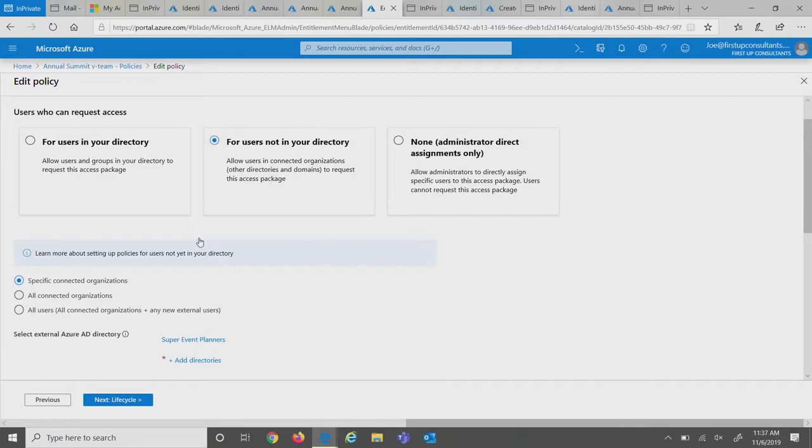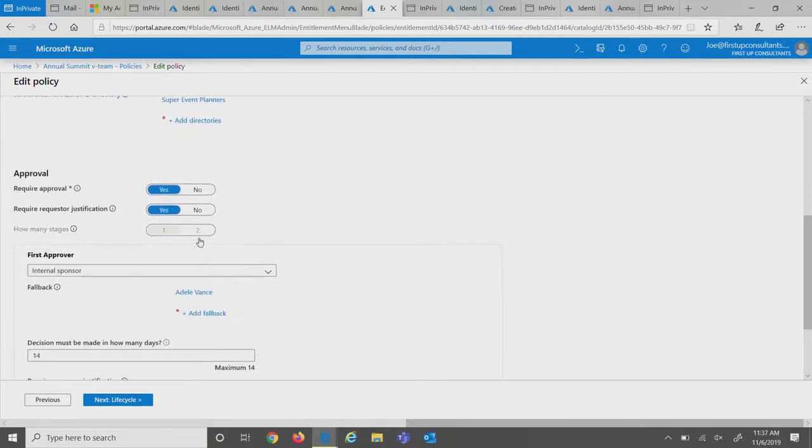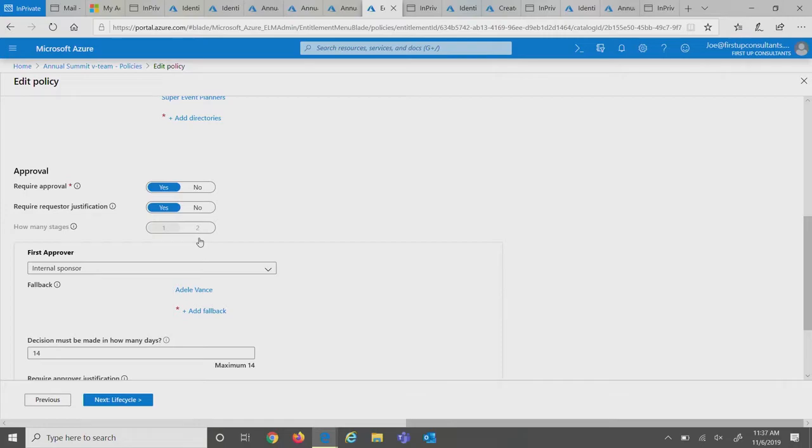Since these users are coming from another organization, I'm going to want approval to be set. So you can go ahead and say, I want approvers. But since we don't necessarily know who needs access, or I myself don't know who needs access, you can have sponsors set at the organization level. So whenever a user submits a request, the approval gets routed accordingly to that sponsor. We have internal and external sponsors representing your contact within your company or your contact in the other company.